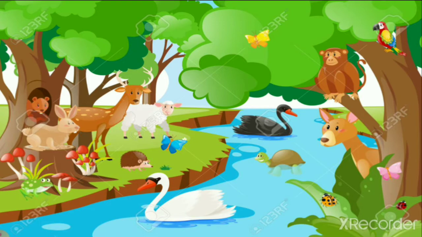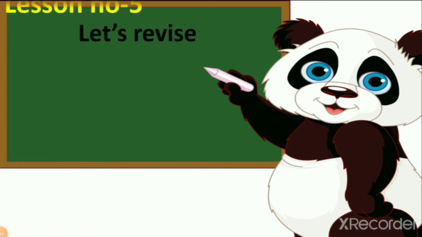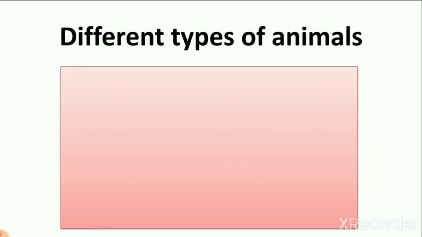You can see here insects and birds and many other things, big animals, small animals, and dangerous animals also. What did we learn in lesson number 5? The world of animals. So let's revise first what we learned, about different types of animals.